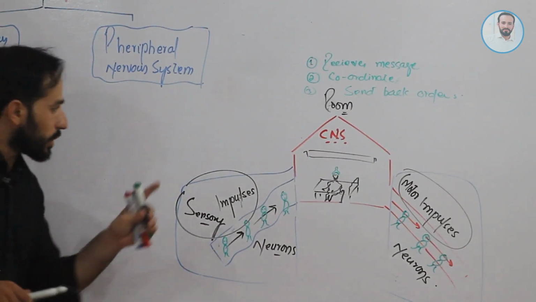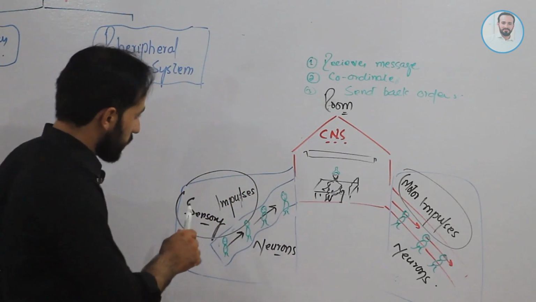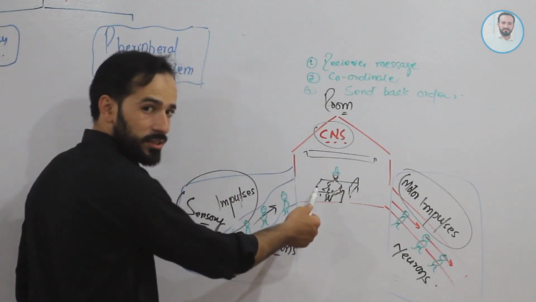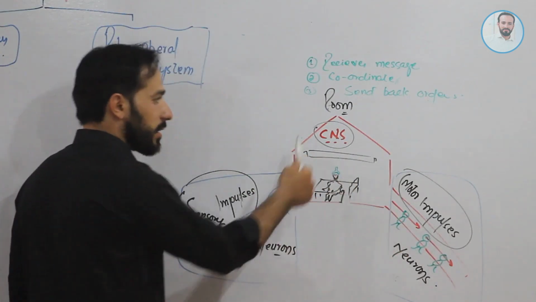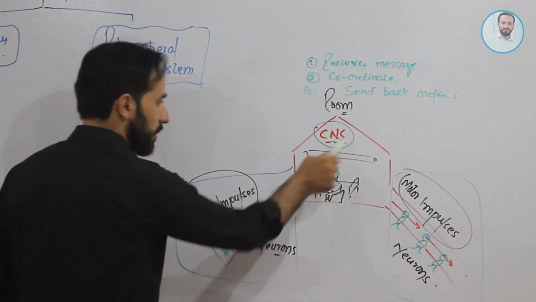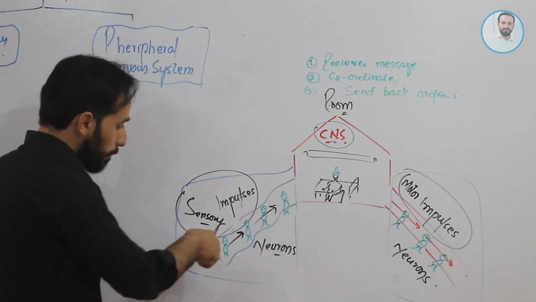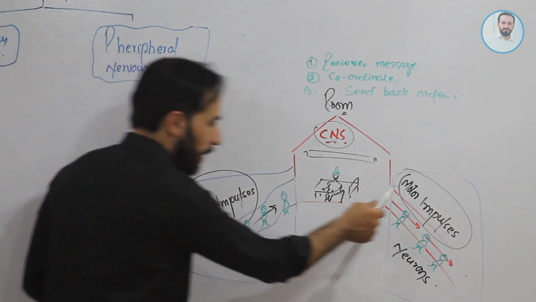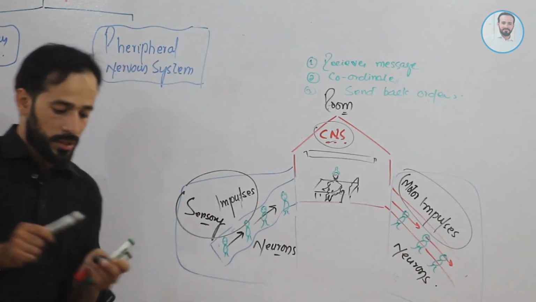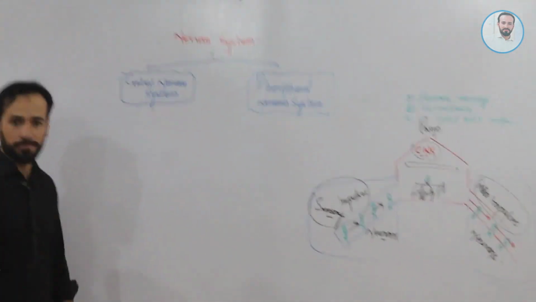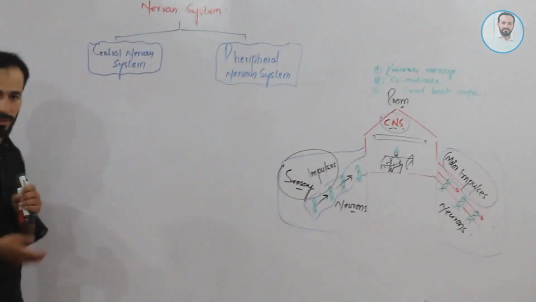Clear? So what is the central nervous system? The system which receives sensory messages and sends back motor messages. This is the central nervous system. And the system which brings sensory messages and takes back motor messages, that system is called the peripheral nervous system. I think it should be clear now.